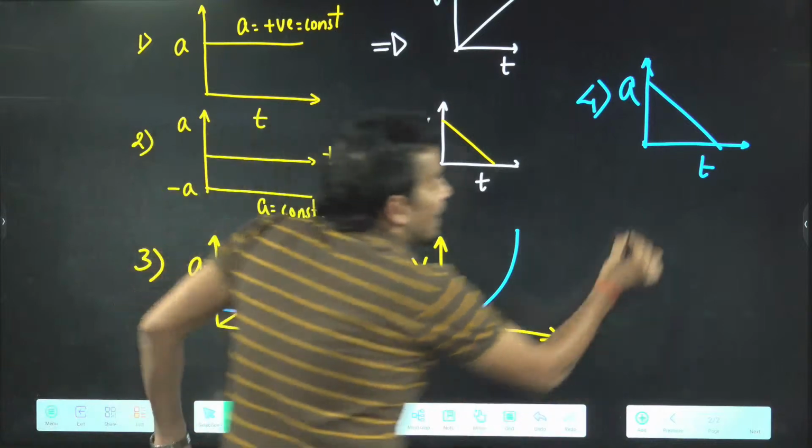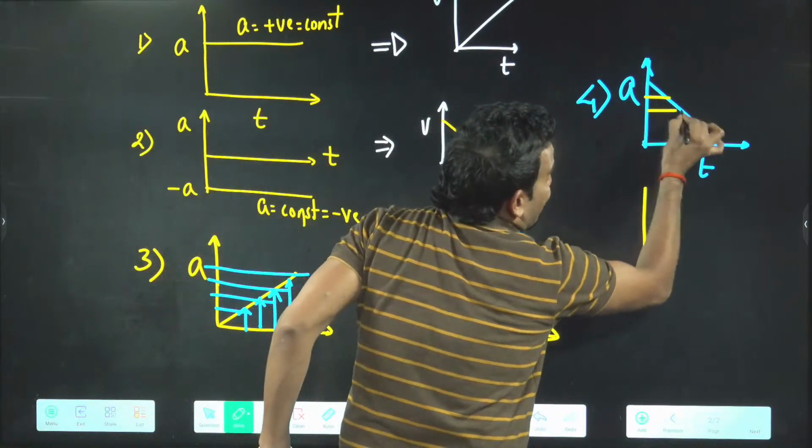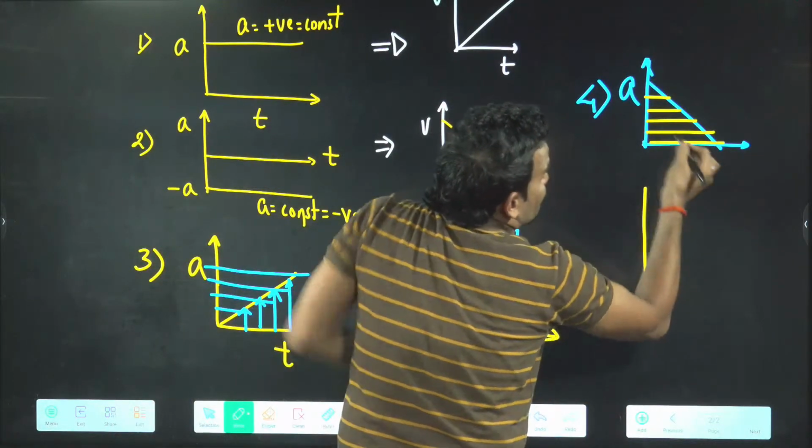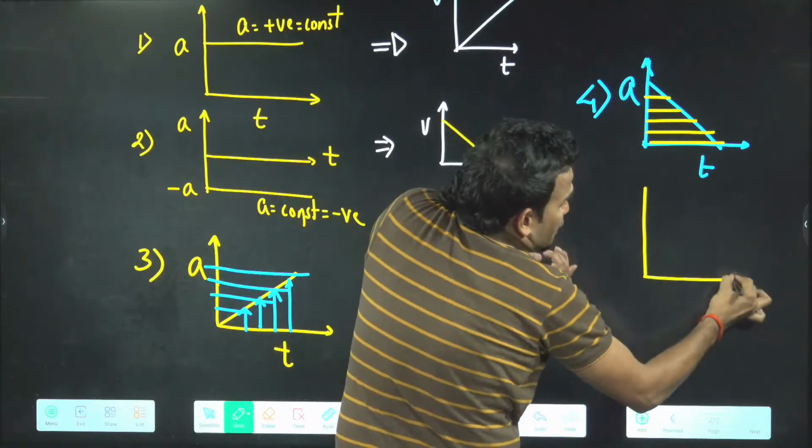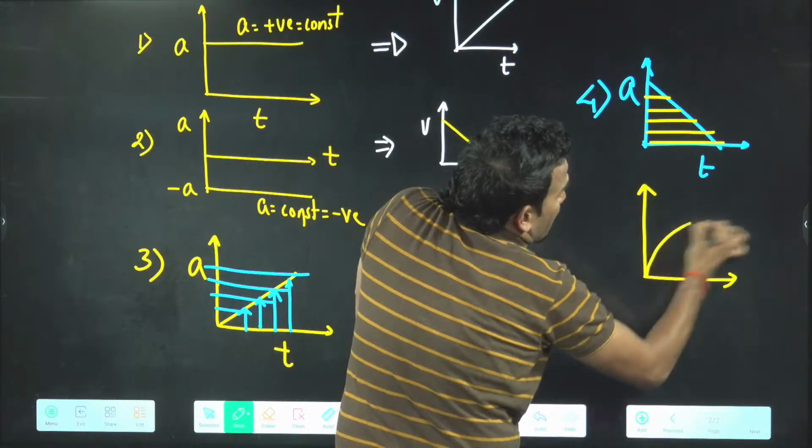Now the graph will be, sir, here acceleration is decreasing. If acceleration is decreasing, what is acceleration? The slope of the velocity time graph. So the slope of the velocity time graph will decrease.